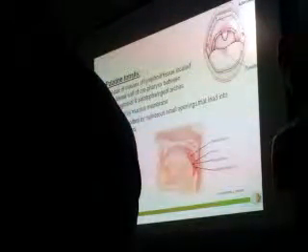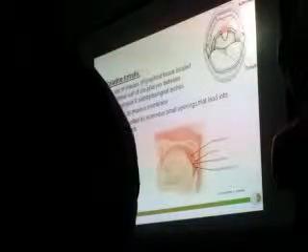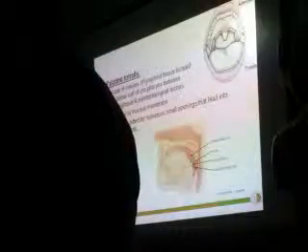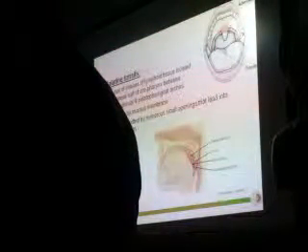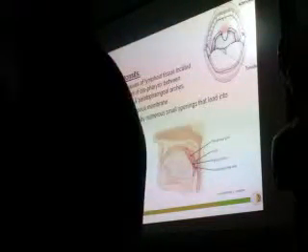There is the palatine tonsil, and it is between two arches. This is the palatoglossal arch, and this is the palatopharyngeal arch. In between these two, you can see a small collection of lymphoid follicles,